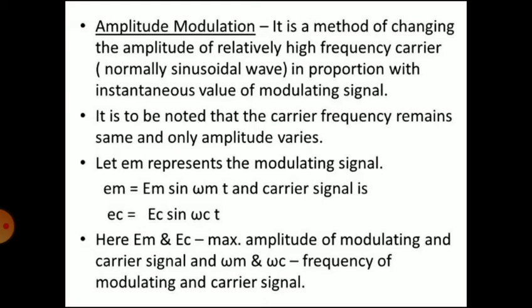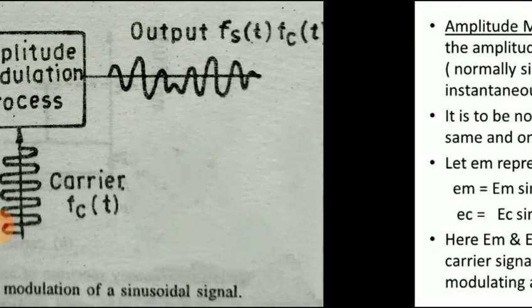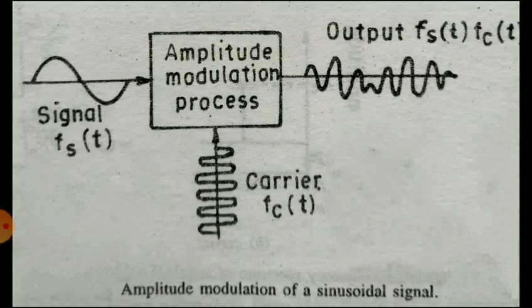There are invariably two parts of any method of modulation. First is the carrier. This is the medium that carries the information. And second is the signal. The signal is the information to be carried. So this is a diagram of amplitude modulation of a sinusoidal signal.